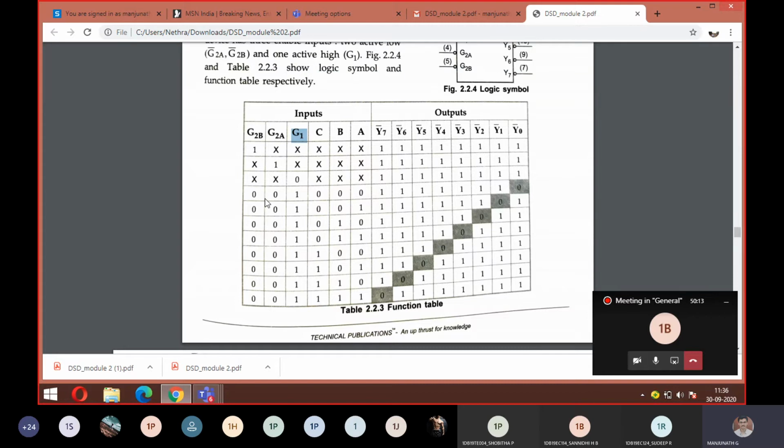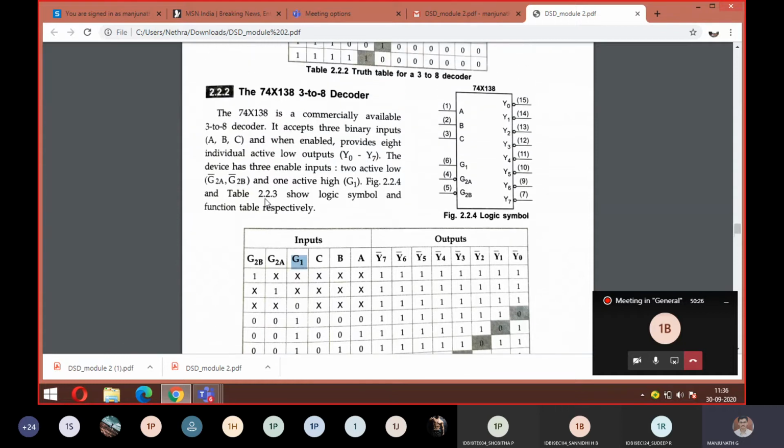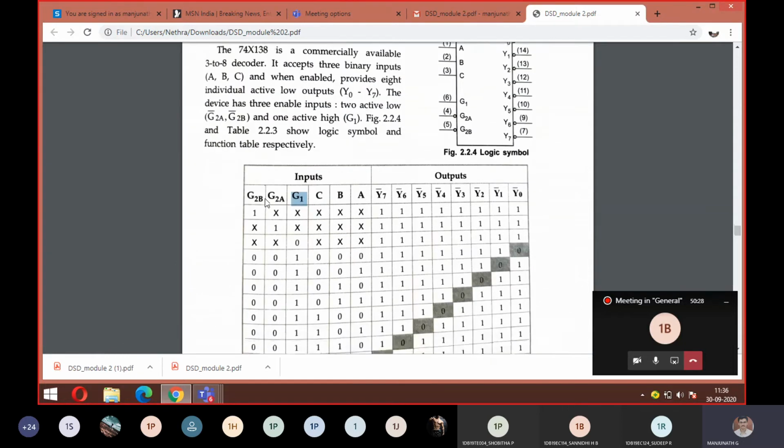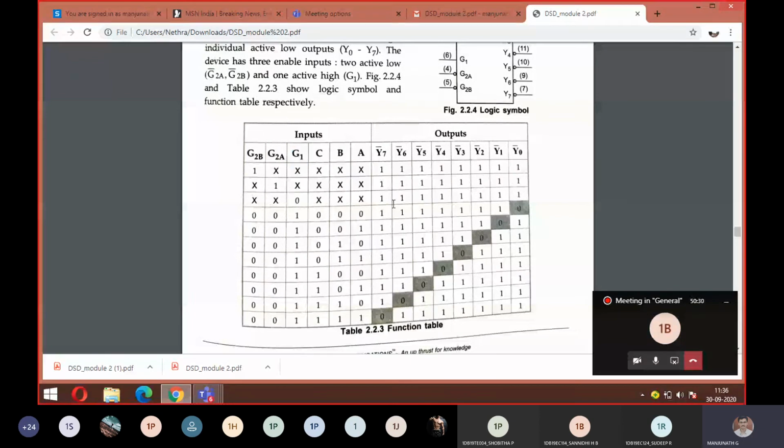You are going to connect this IC to your kit, which you will see in your laboratory. For that kit you connect this, and connections are made as shown in this IC. Then you are going to verify this truth table. This is what you are going to learn in the lab also. Am I clear till here, everyone? Yes, sir.